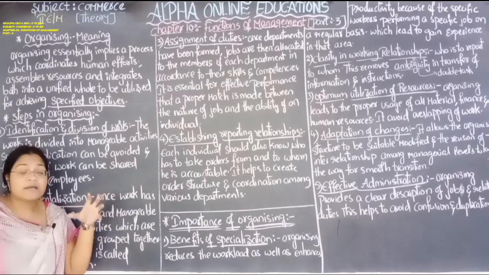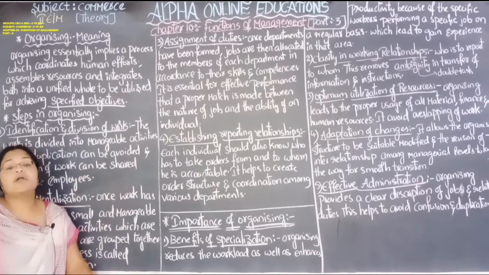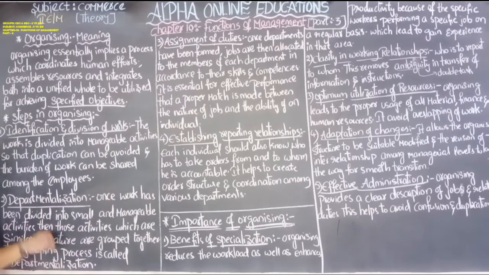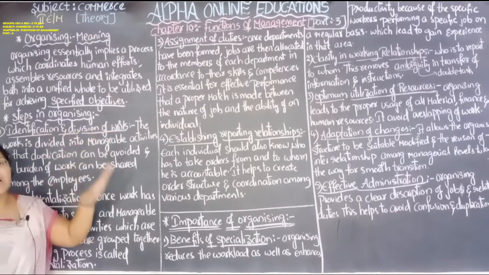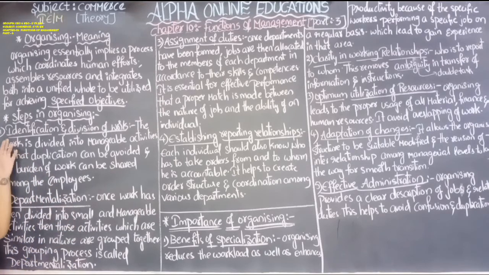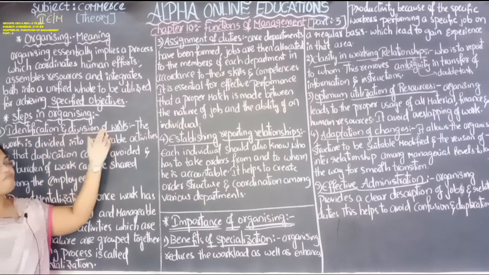So organizing plays the second important role in the functions of the management. Okay, so let us see the steps in the organizing. The first step is identification and division of work. Yes, the first step is identification and division of work.